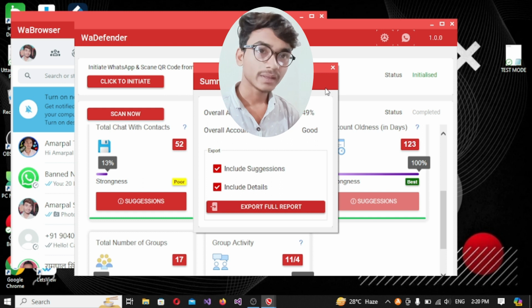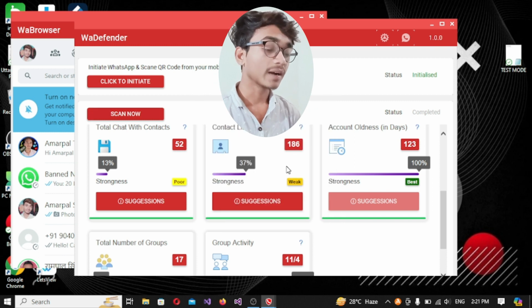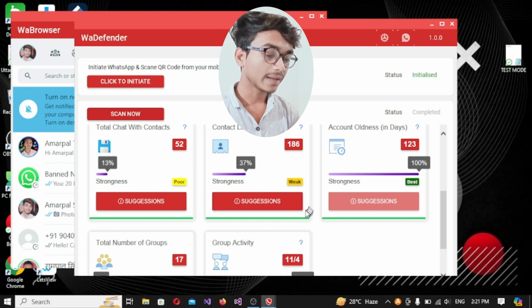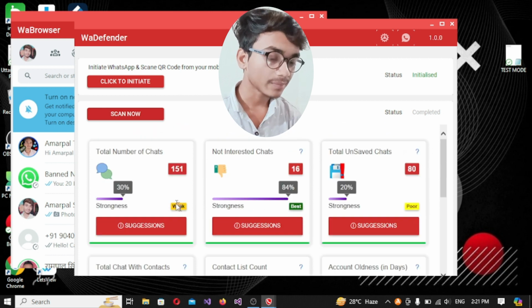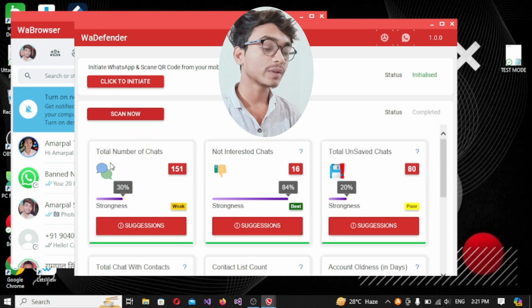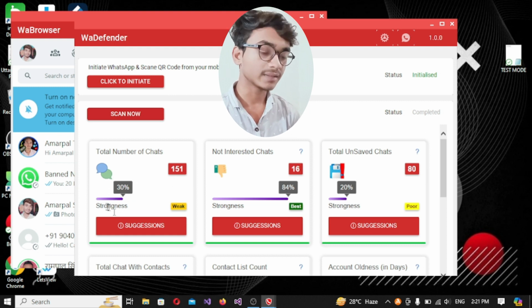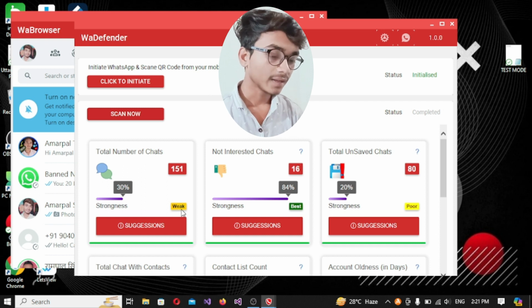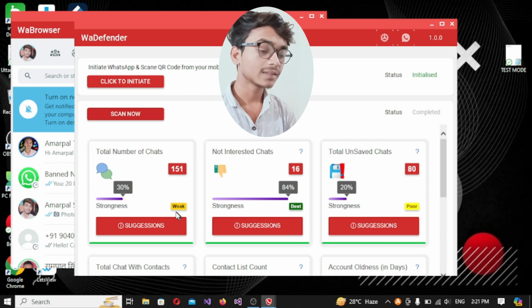If I want to open, then I can open, but I want to tell you about its dashboard and what's the meaning of good and what's the meaning of poor, weak and best. So first I will talk about the total number of chats. Here you can see it's showing 151 and the strongness is 30% and quality saying weak. What's the meaning of it? If I will say, then it's good.